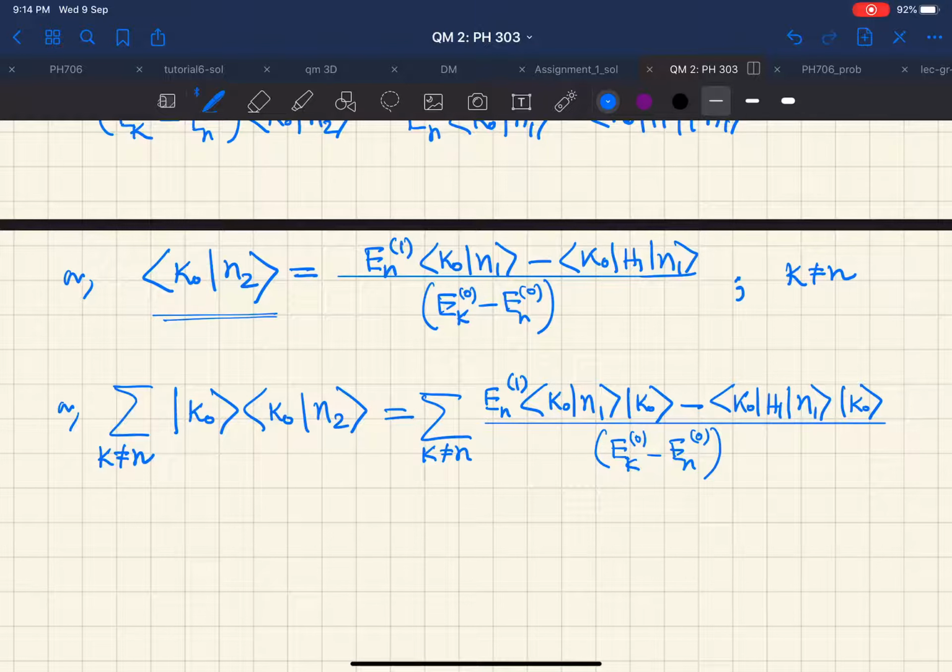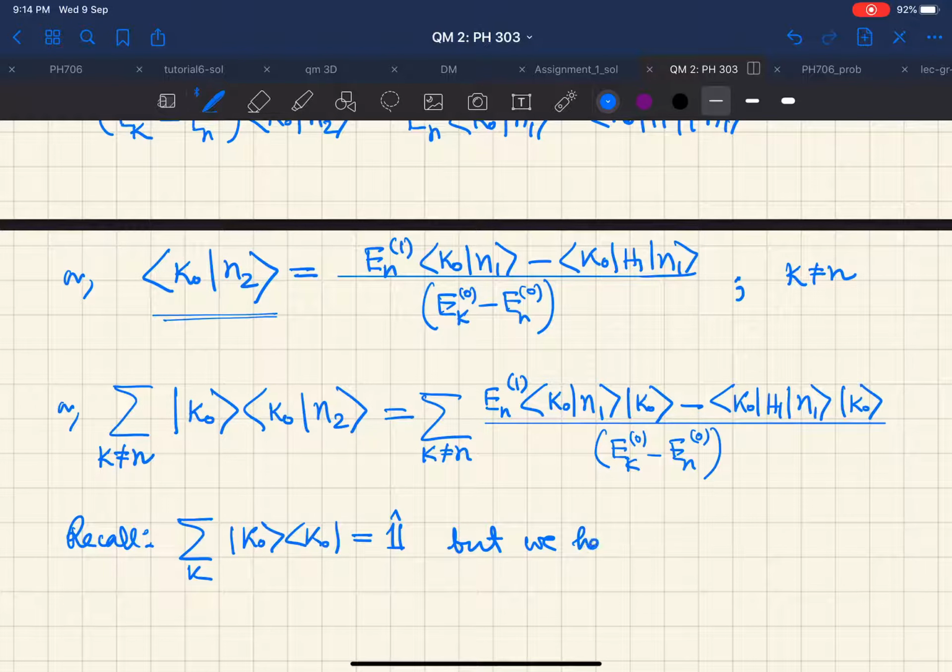So now you remember that this summation over k is identity, unity, but we have chosen k not equal to n.